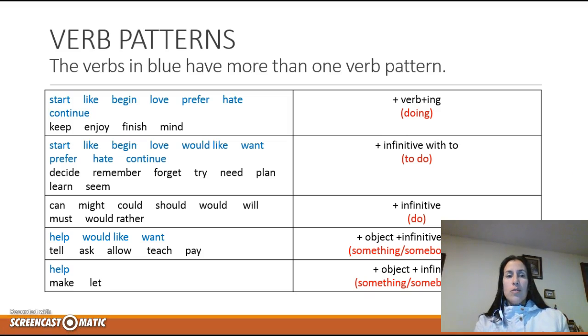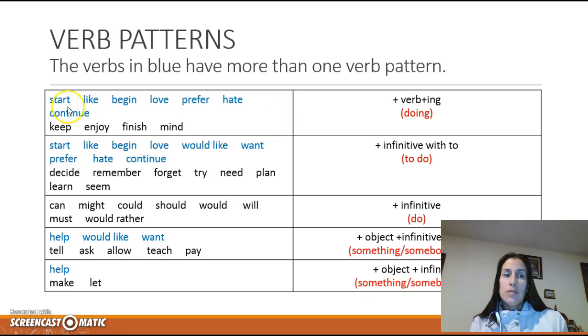The last thing that we're going to cover in this class is what we call verb patterns. This is related to certain verbs that we use, and after them, we use more verbs. For example, think about something you hate. So I hate doing exercise. I prefer doing exercise. I love doing exercise. So that means that all these verbs that we have in the first box, after them, we're going to use a verb with the ing form.